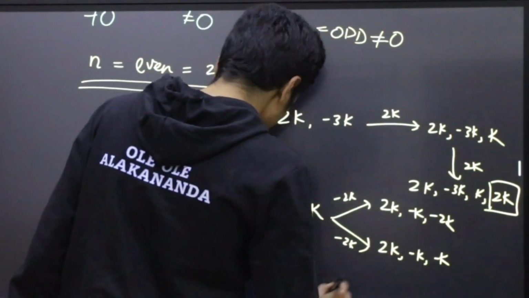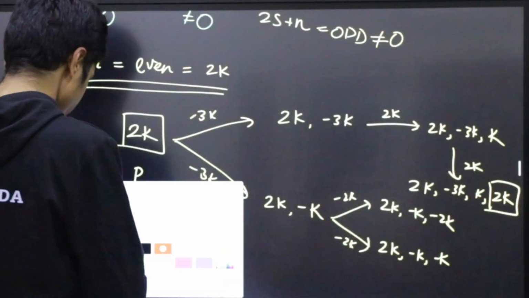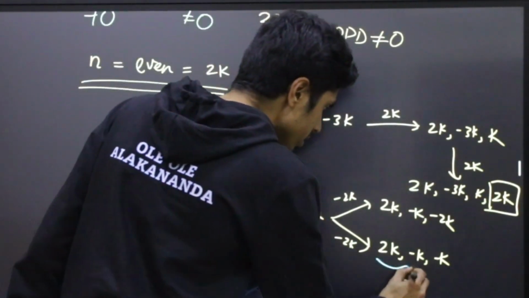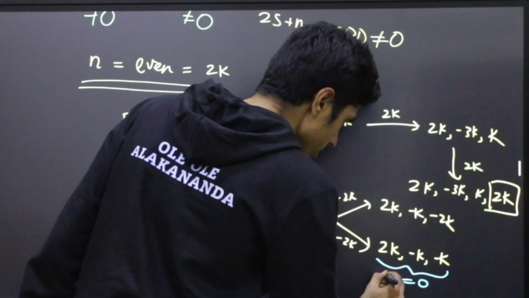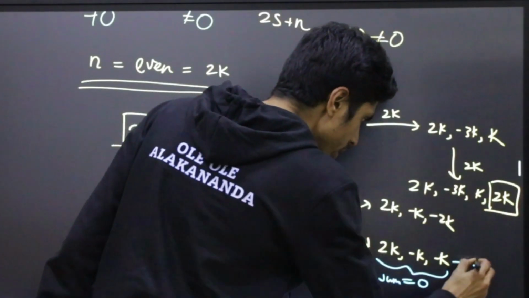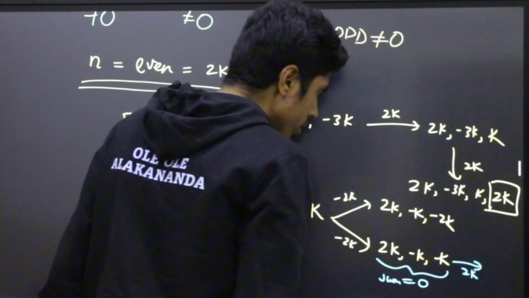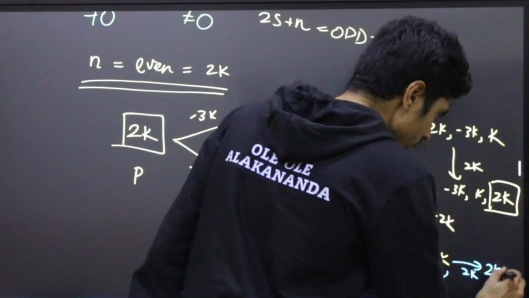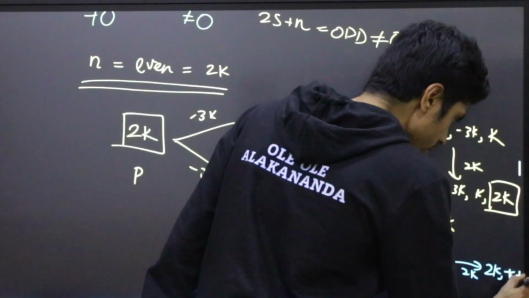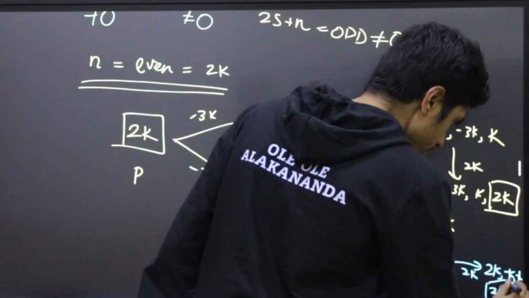So in this case, notice that the sum equals 0. Therefore, by claiming 2k, Peter will be able to make Becky write the number 2k once again.